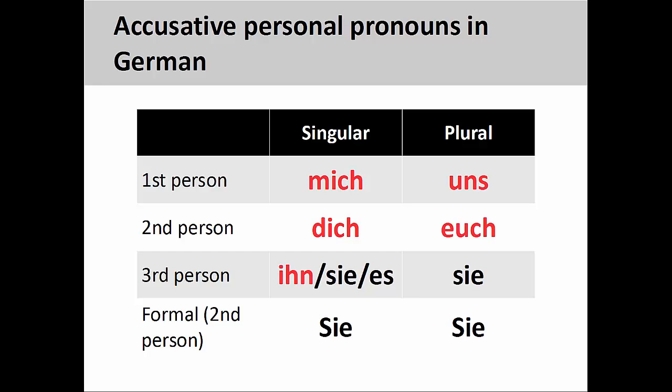The accusative personal pronouns in German are similar to the nominative pronouns, with the exception of the pronouns you see here in red. These are first and second-person singular and plural pronouns, as well as the masculine third-person singular pronoun. You'll recall that the masculine definite article der is the only one that changes as it moves from nominative to accusative, so it makes sense that masculine personal pronouns follow the same pattern.